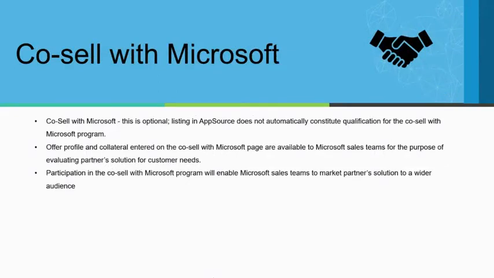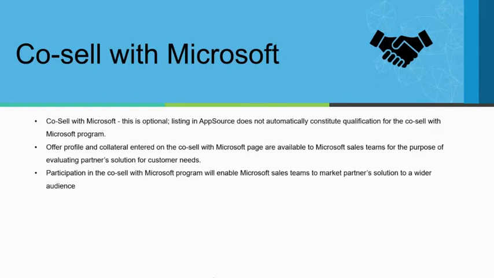And when you have listed in AppSource, there is this option of the co-sell program in Microsoft. During the initial days, of course, there were some free options available, and we got some marketing assistance and so on. But now I do understand this is on a priced model.